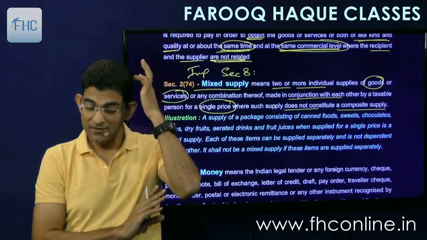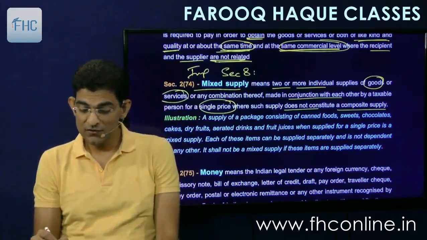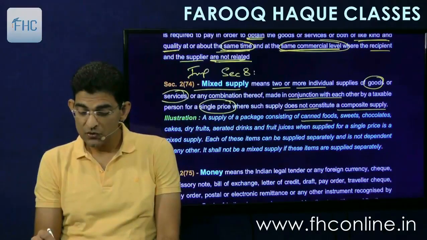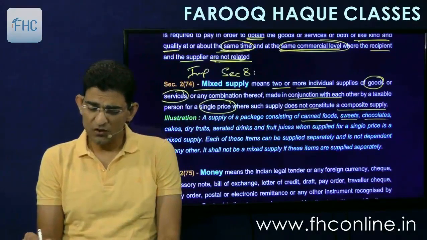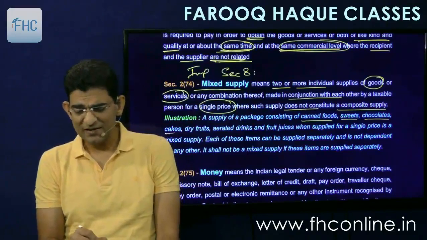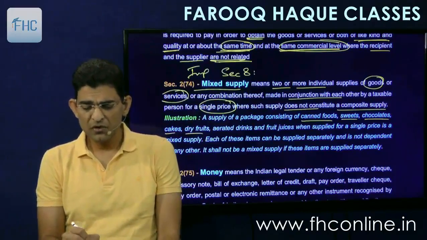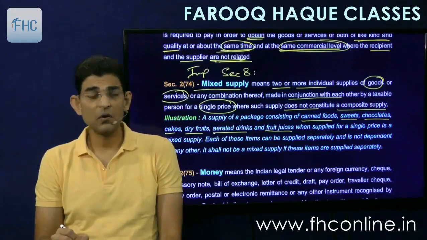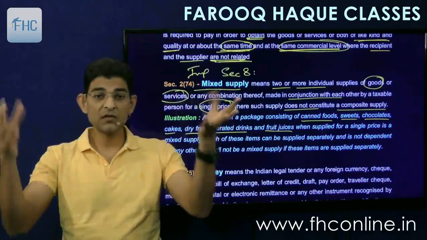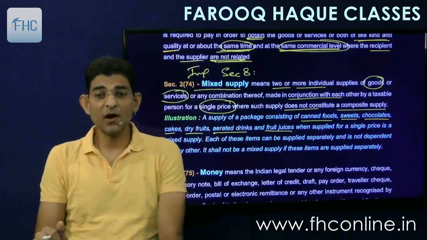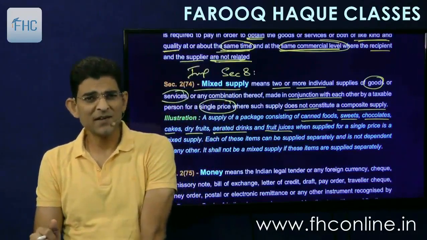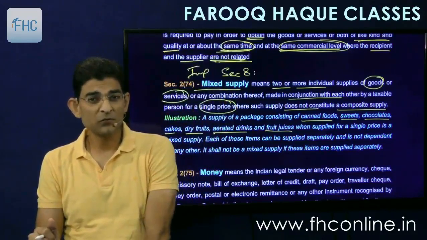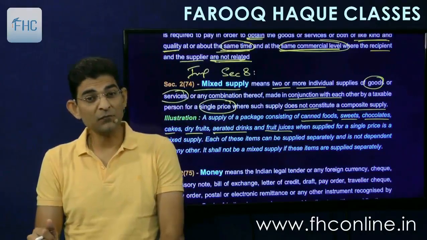An example is given there: supply of a package consisting of canned foods, sweets, chocolates, cake, dry fruit, aerated drinks, and fruit juices. Wow. So there can be a big box containing all these things. Are they naturally bundled? Is that how each item is sold? Is fruit juice sold along with dry fruits?